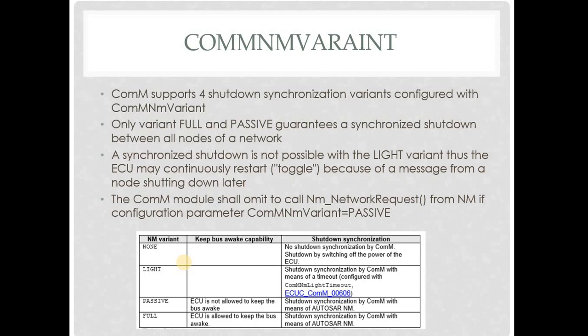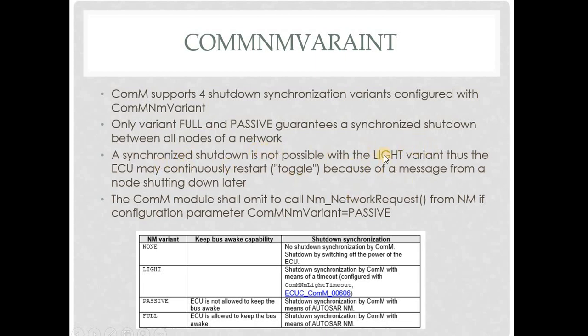This COMM NM variant is used for synchronizing the shutdown. To do a shutdown, there are 4 methods. The method names are none, light, passive, full. Only if the developer selects full or passive, it can guarantee a synchronized shutdown between all the nodes of a network.